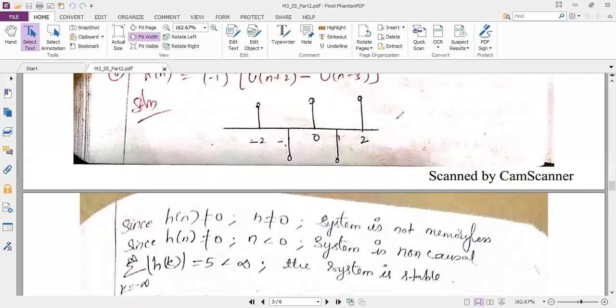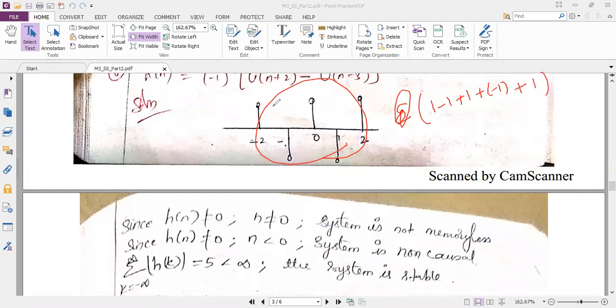See, stability means what? Summation of the complete samples. So summation of complete samples means what? I have 1 and I have minus 1. At plus 1 the amplitude is 1, at 1 it is minus 1 and at 2 it is plus 1. So when I add all the samples, 1, 1, 1, three ones minus 2, the answer is 1. I think I have made a mistake here. 5 is wrong in my notes.